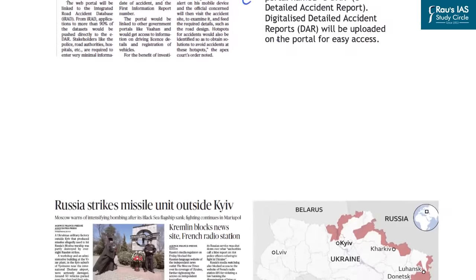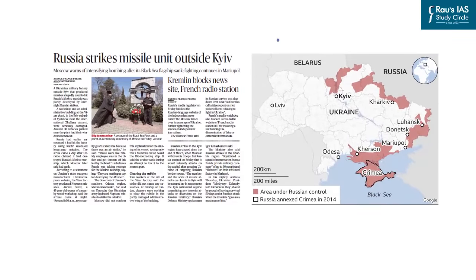Second news article that is important for us from the prelims examination perspective is the battle that is going on in one of the important cities of Ukraine in the larger context of the Russia-Ukraine war. In this line, one of the cities of Ukraine that is continuously in news is the city of Mariupol. So this can be an important location for us from the prelims examination perspective.